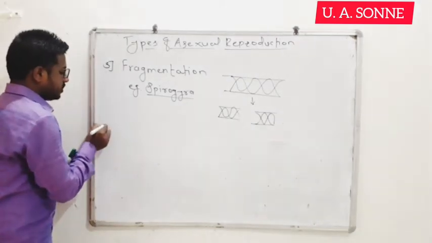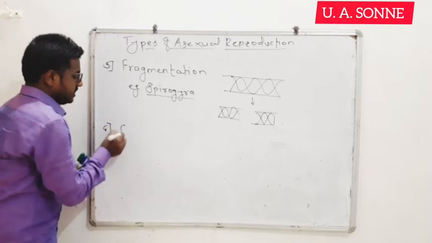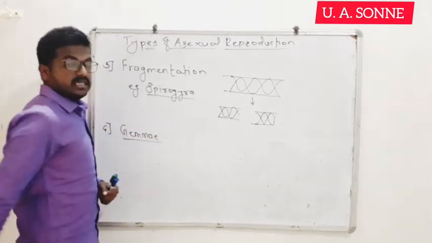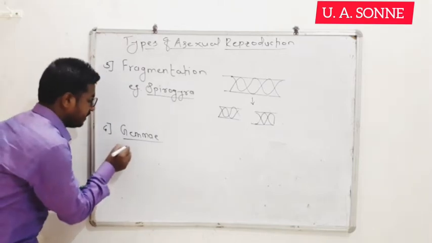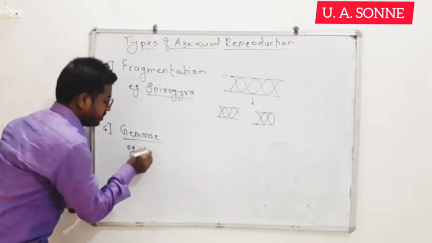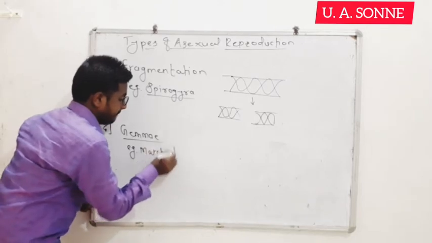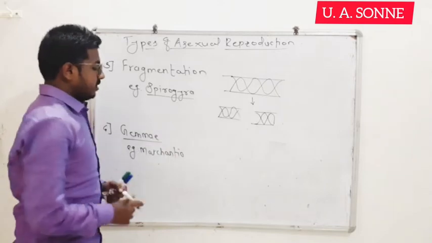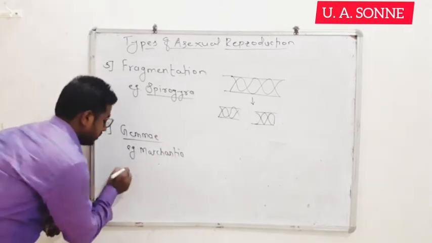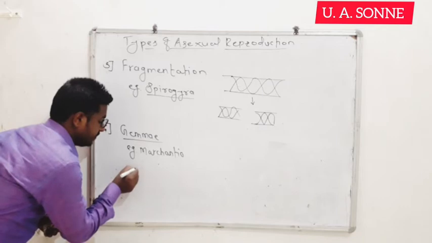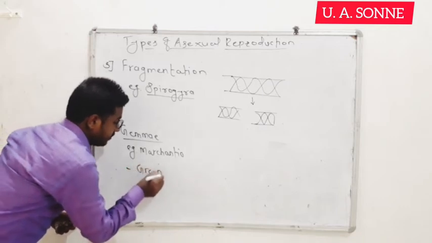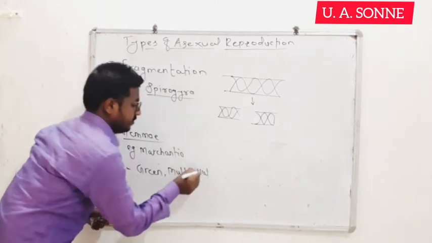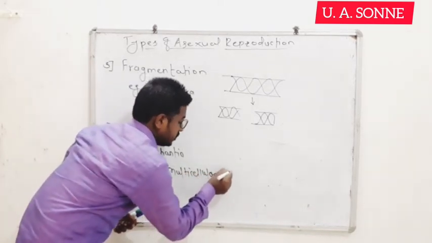Next type of asexual reproduction is gemma formation. This gemma formation is observed, for example, in Marchantia. What happens in this case? What is gemma? Gemma is a green multicellular asexual bud.